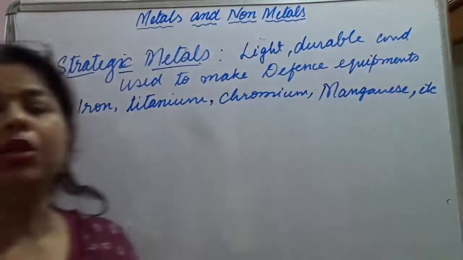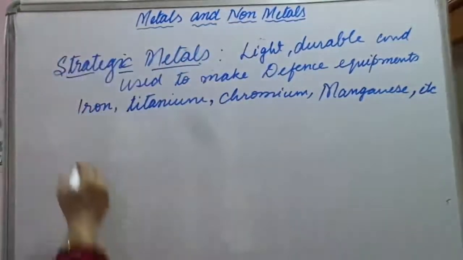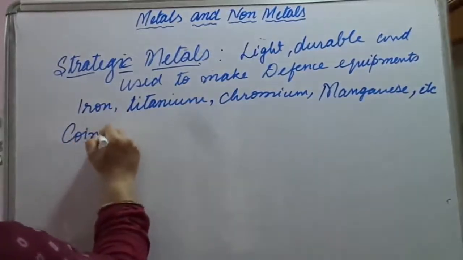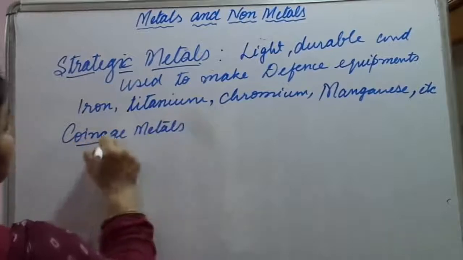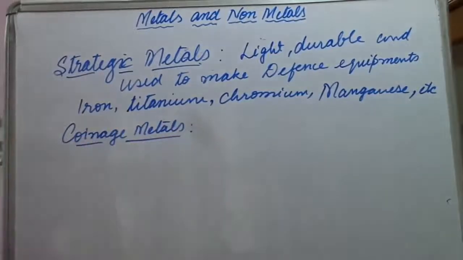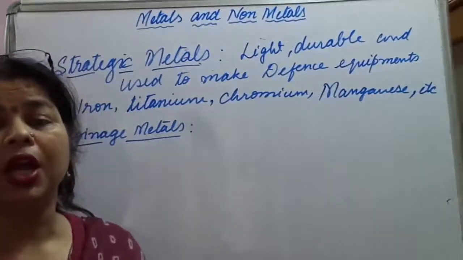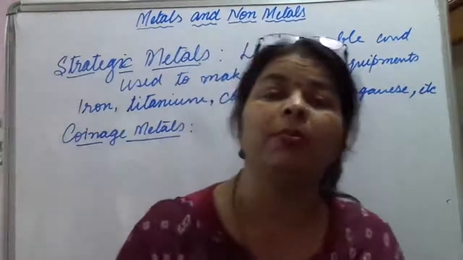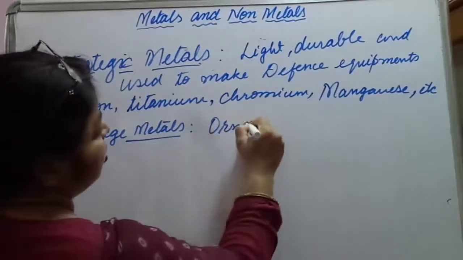Then if I talk about coinage metals, which metals do we call coinage metals? The metals which are used for their ornamental value.